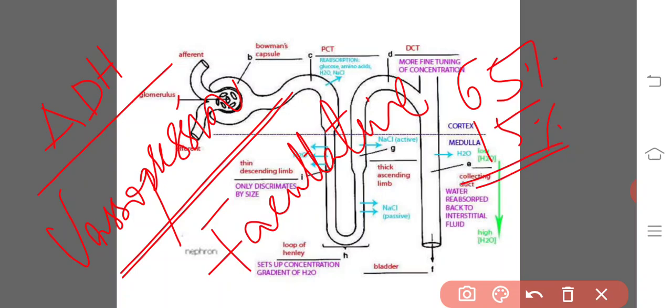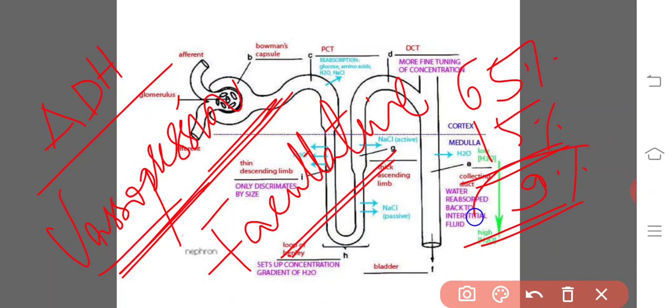But here in the distal convoluted tubule, 9% of water gets reabsorbed due to the influence of vasopressin or antidiuretic hormone. If the reabsorption takes place through the stimulation of a hormone, that is known as facultative reabsorption. Facultative water reabsorption: 9% of water gets reabsorbed from the renal fluid.